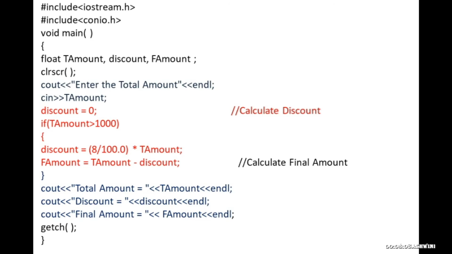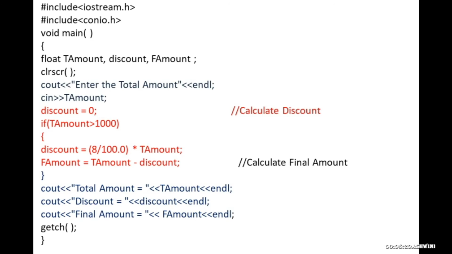So the next is, first you have entered the total amount. Next you are going to check whether the total amount is greater than 1000. If it is greater than 1000, you need to calculate the discount and final amount.